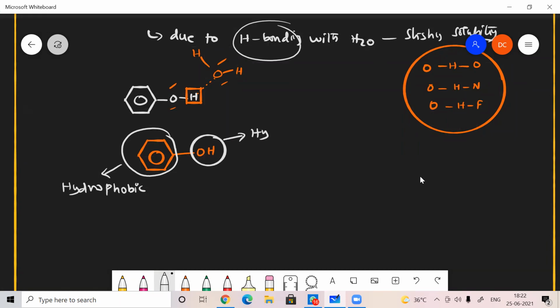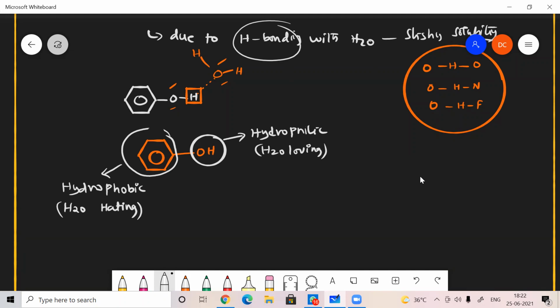This is a hydrophilic part. Hydrophilic in the sense water loving part. But here it is a water hating part. Because it's a hydrocarbon, it does not dissolve in water. But the OH group is easily soluble in water because it easily forms hydrogen bonding with water. That's why it is hydrophilic, and this is hydrophobic.